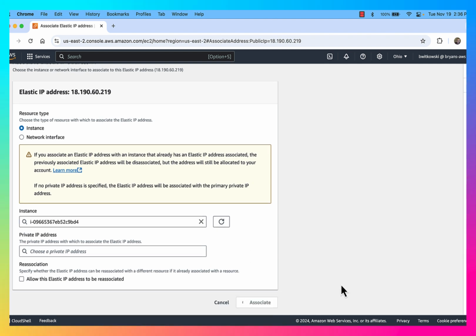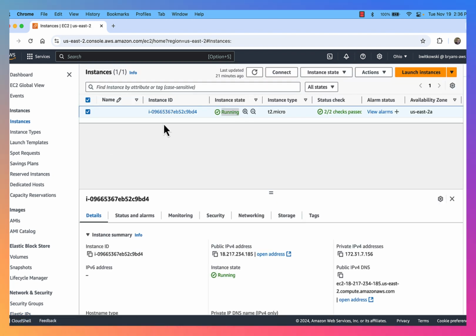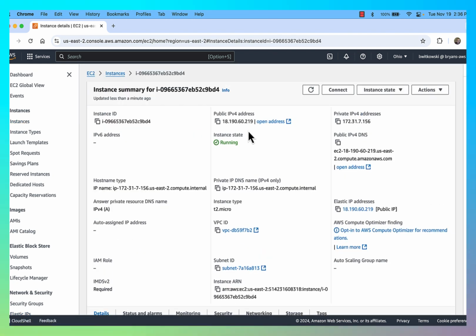Okay. So now this elastic IP address, this 18.190.62.19, is going to be associated with my instance that I have running. Okay, and that will maintain even through me taking that instance state from started to stopped. Okay, even through termination, I'll have the elastic IP address, and I'm getting billed 50 cents per month for that elastic IP address. Okay, so that gives me a static IP address for my EC2 instance.